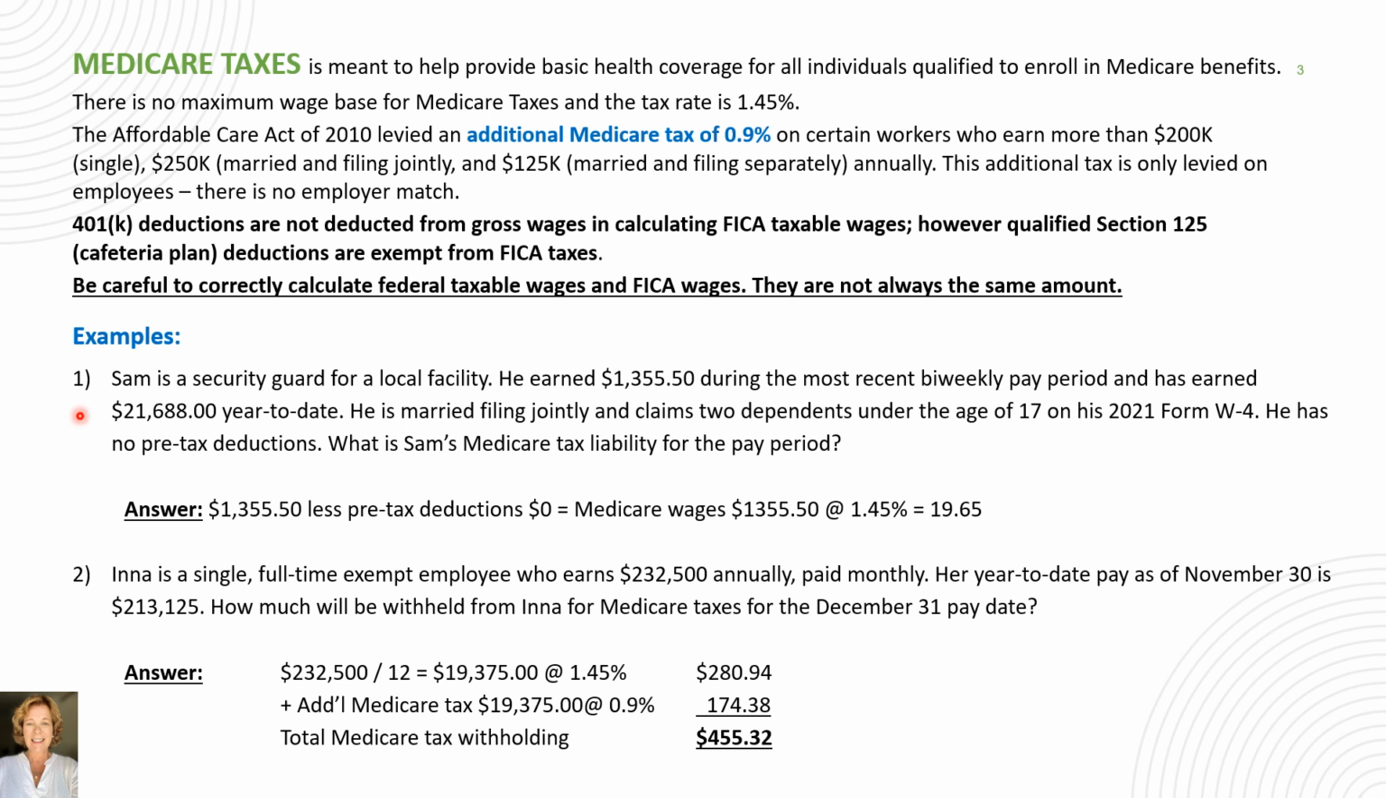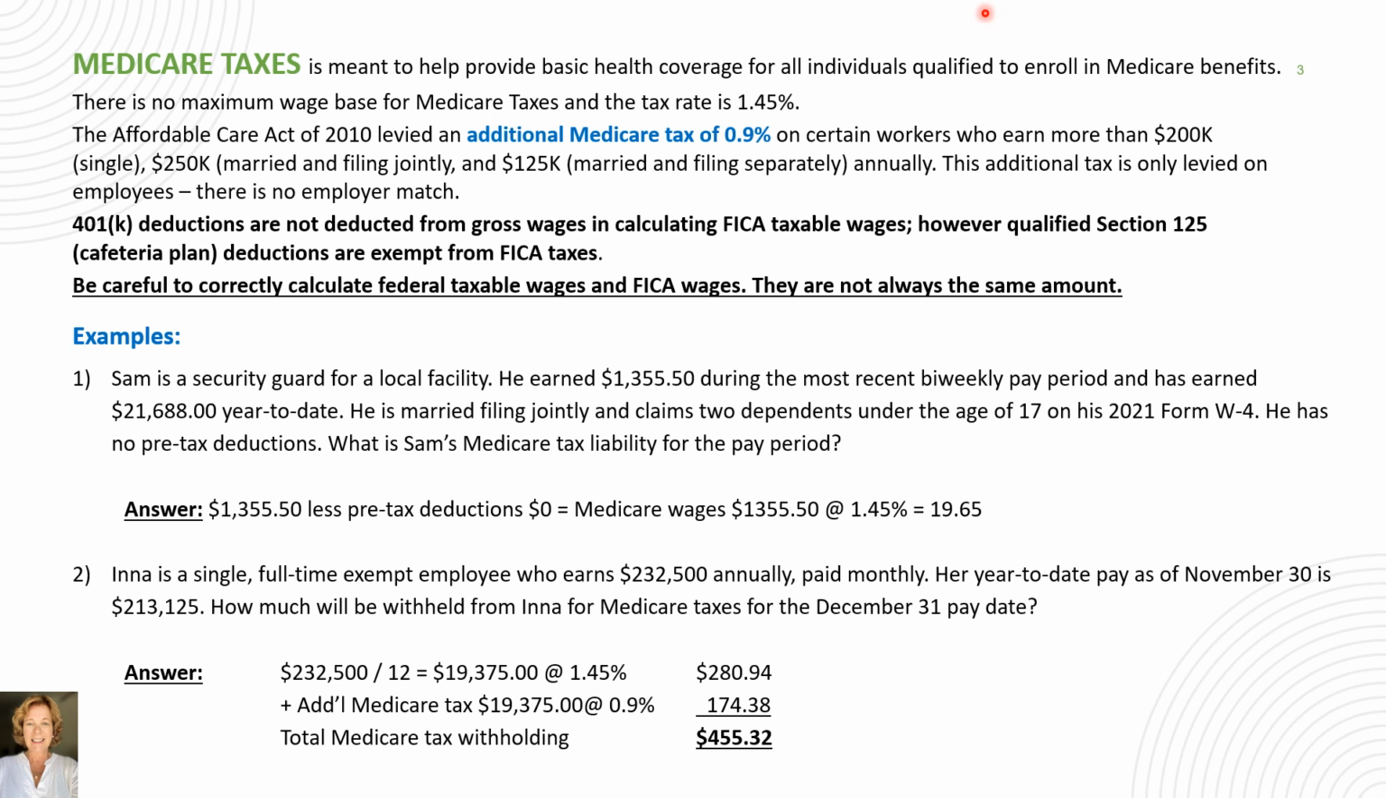Sam is a security guard for a local facility. He earned $1,355.50 during the most recent biweekly pay period and has earned $21,688 year to date. He's married, filing jointly, and claims two dependents under the age of 17 on his 2021 Form W-4. He has no pre-tax deductions. What is Sam's Medicare tax liability for the pay period?